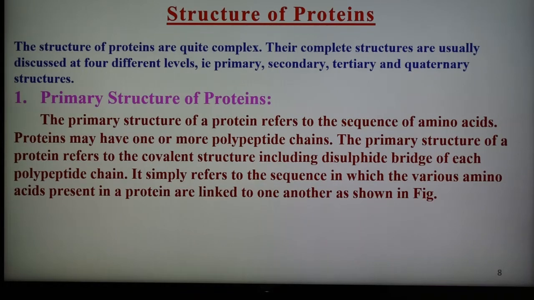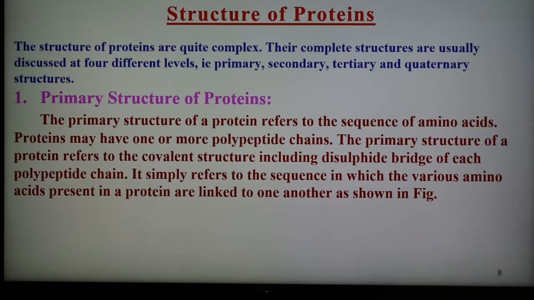So different structures are there, but here we are discussing only the primary and secondary, which are more important. The first structure is the primary structure of protein, and a protein may have one or more polypeptide chains. The primary structure refers to the covalent structure, including disulfide bridges, of each polypeptide chain. Simply, it refers to the sequence in which the various amino acids present in the protein are linked to one another, and it is shown diagrammatically also.